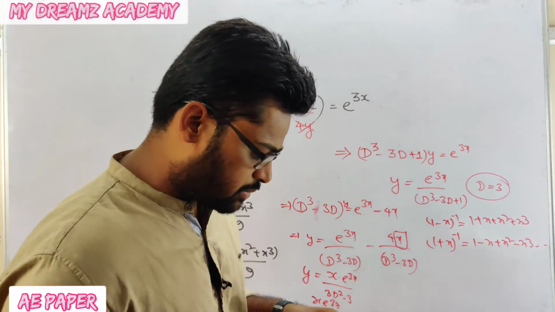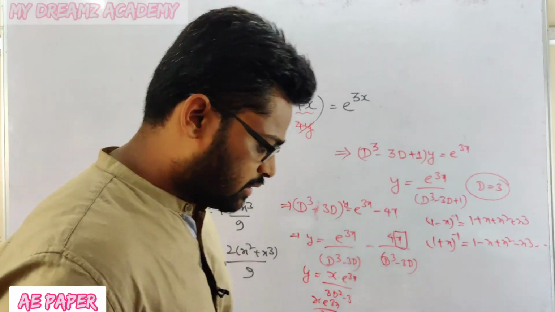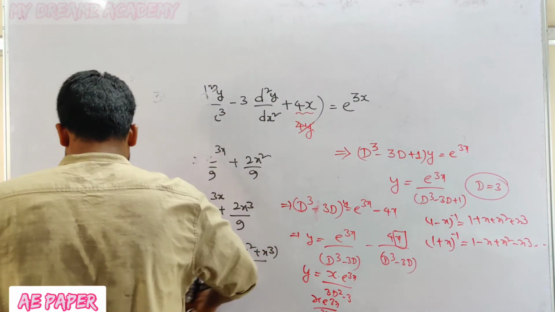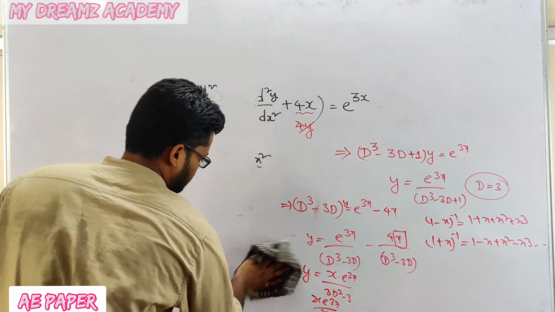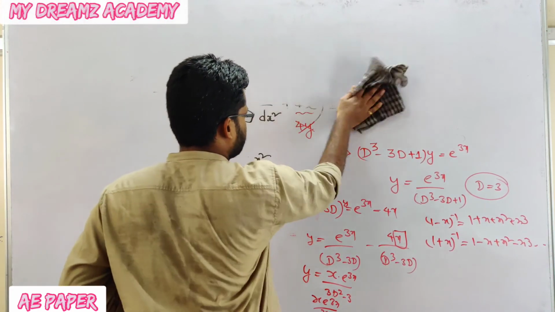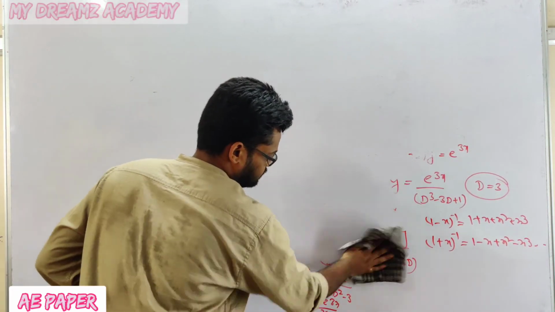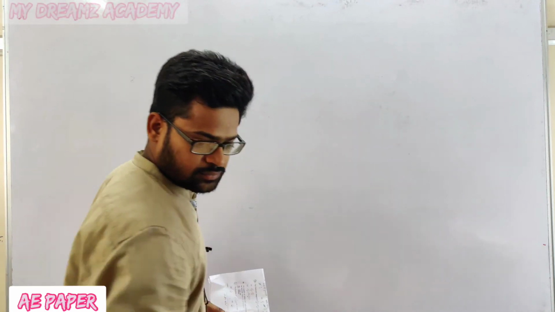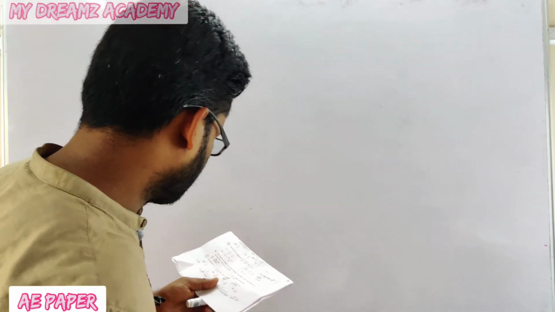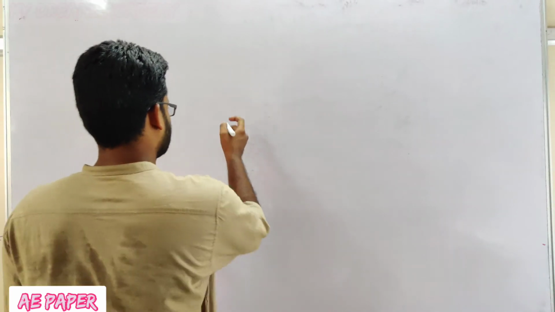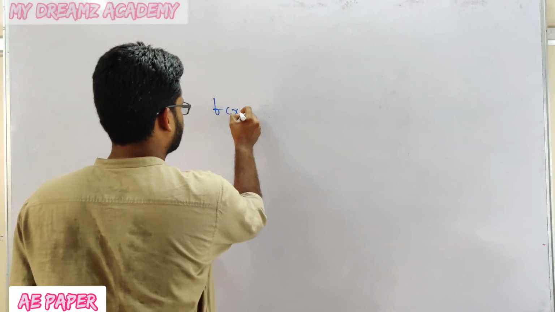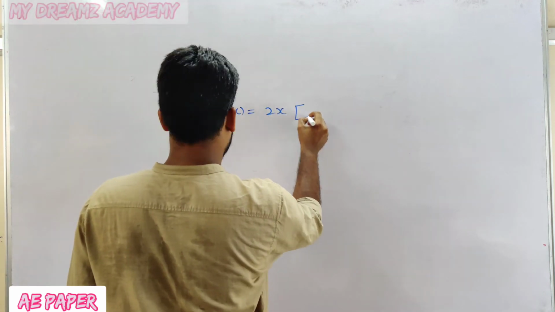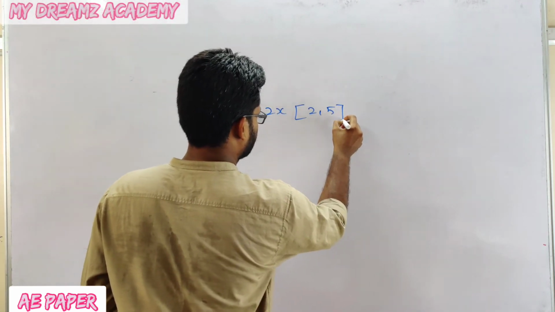Now question number 40, that is the number of values of c with the reference of Lagrange's mean value theorem. This question is from Lagrange's mean value theorem, that is from maths only. That is f of x is equal to 2x, on 2 comma 5.